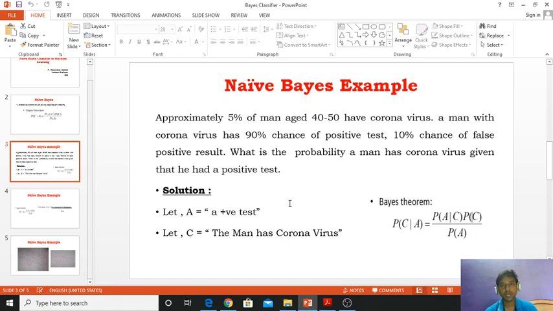So that's what Bayes classification is, a probabilistic method. We can get the solution with the probabilistic method.